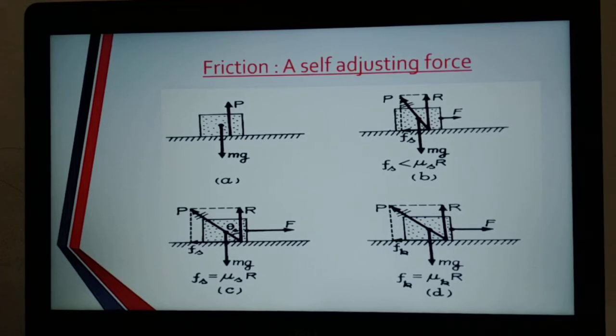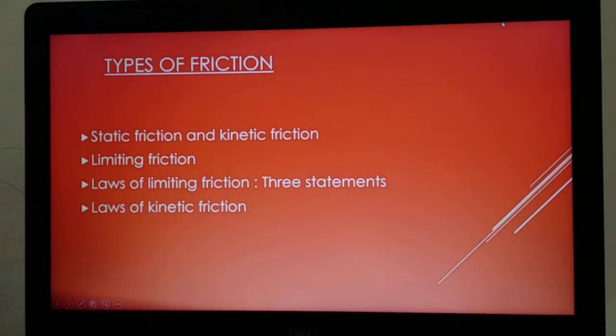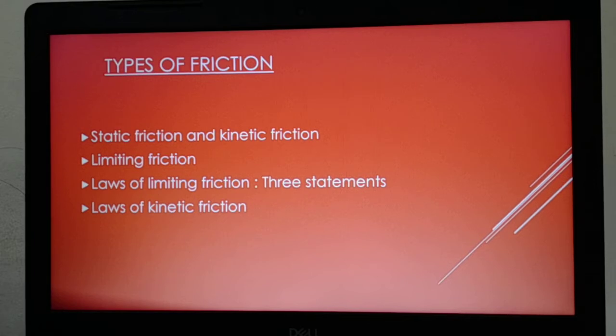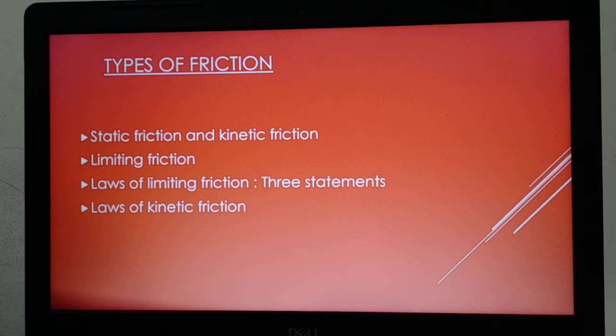These are the three statements for the law of limiting friction. Similar arguments apply to kinetic friction. The law of kinetic friction says that the force of kinetic friction is independent of the area of contact between two bodies, provided the normal reaction remains constant. Kinetic friction is almost constant for a given pair of surfaces in contact, and it acts opposite to the direction of relative motion.